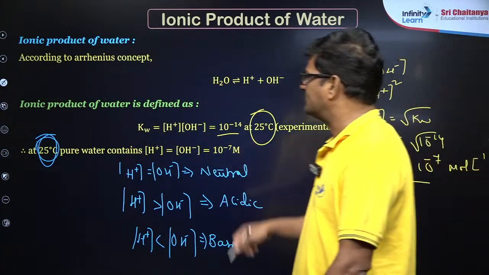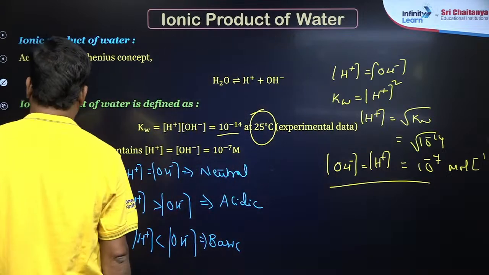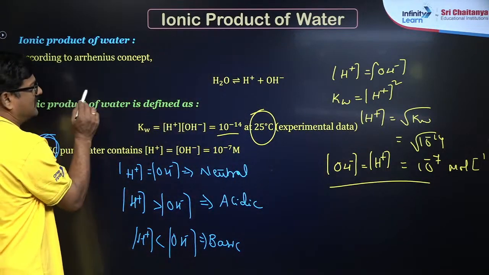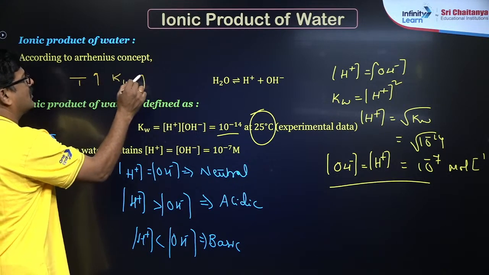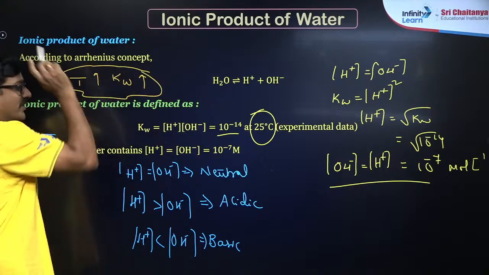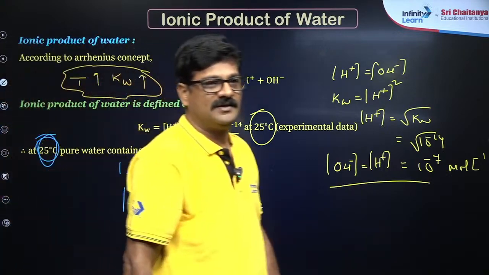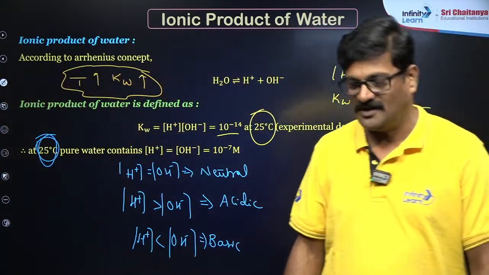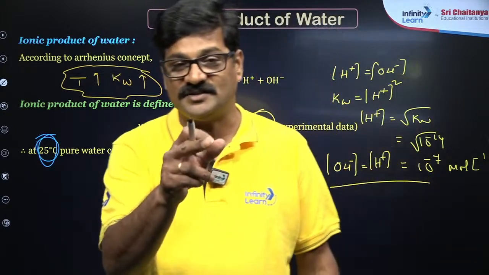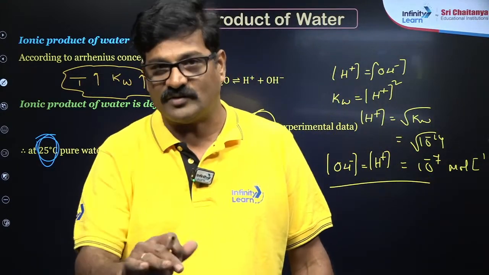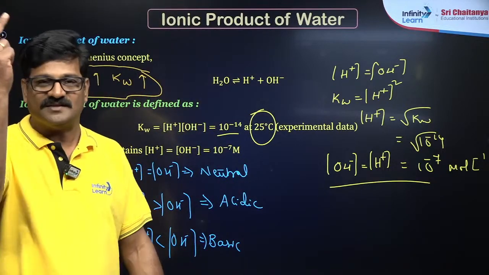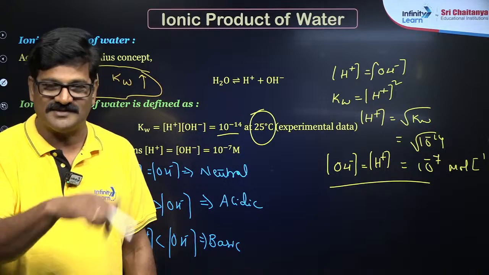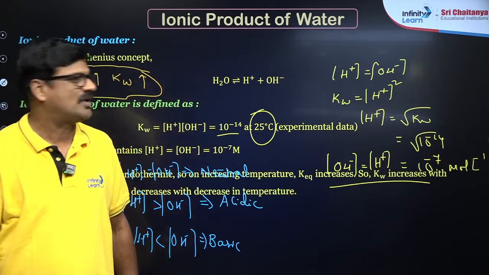This is the foothold step to calculate the ionic product and H plus concentrations here. As temperature increases, ionic product of water also increases. That's very, very important. You all say pH 7 is neutral. Yes, it is neutral, but the condition is 25 degrees centigrade because it is based on the ionic product constant of water. If temperature is increased, Kw value increases, pH is decreased, right? So let's go ahead with that.